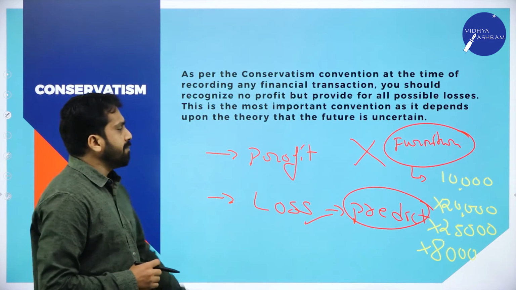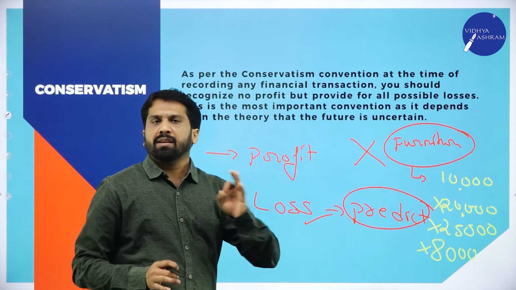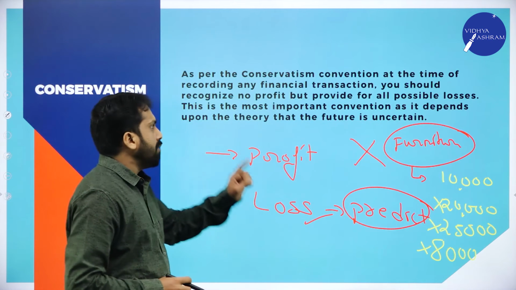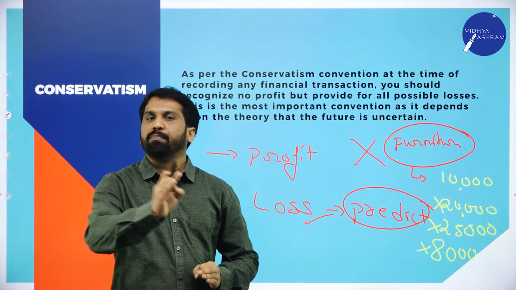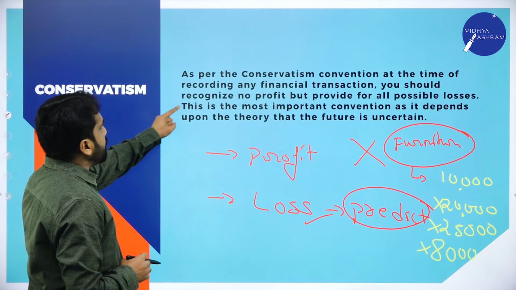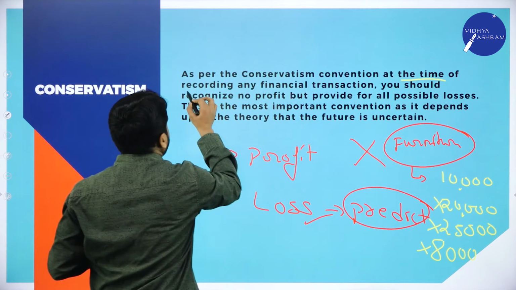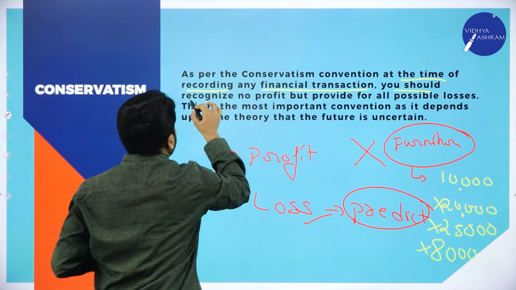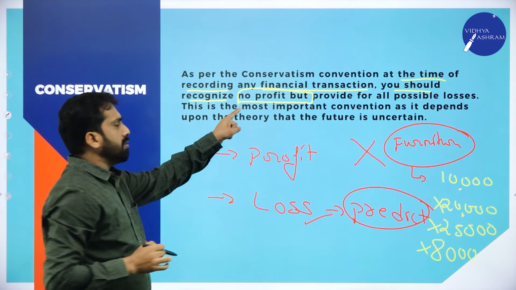Clear? This is called conservatism. Very simple. Losses you can expect and you can make provisions. For profit, you cannot expect and you cannot make any provisions. As per the conservatism convention, at the time of recording any financial transaction you should recognize no profit.